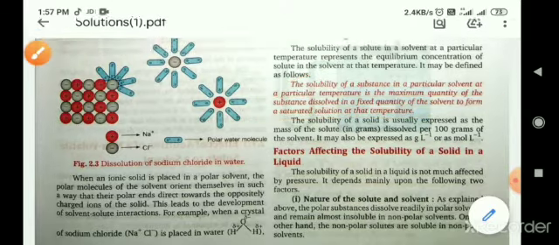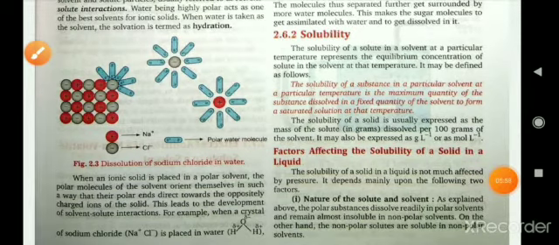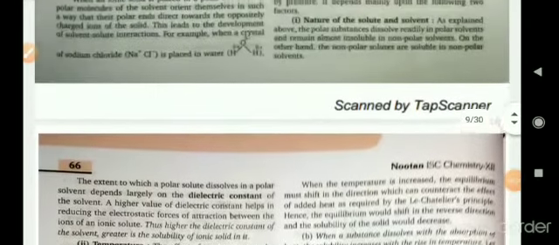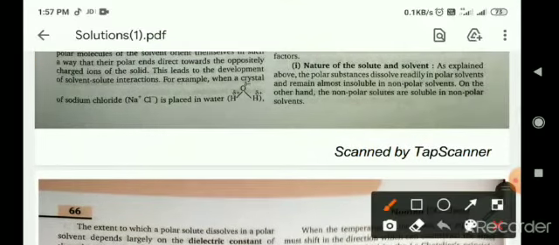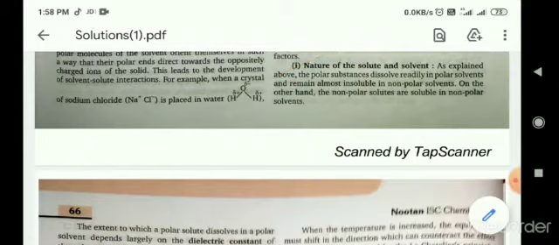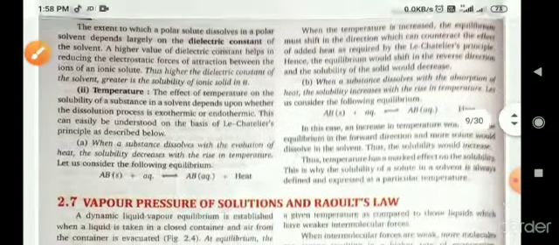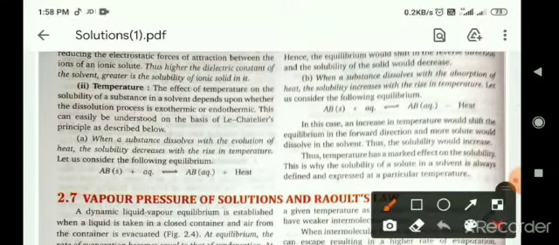Factors affecting the solubility of a solid in a liquid: temperature, and the nature of the solute and solvent. Nature of the solute and solvent means if solute and solvent are both polar, then they are soluble in each other very easily, and if one is polar and the other is non-polar, then they are not easily soluble. And temperature: on increasing temperature, the solubility of the substance will decrease.